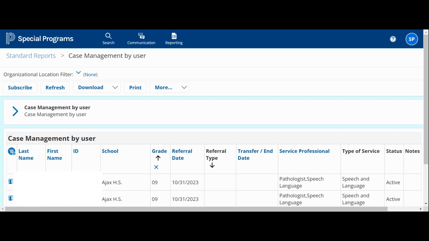To filter the report based on column values, you can also filter reports by selecting the blue column header. Then select the desired values and select OK.